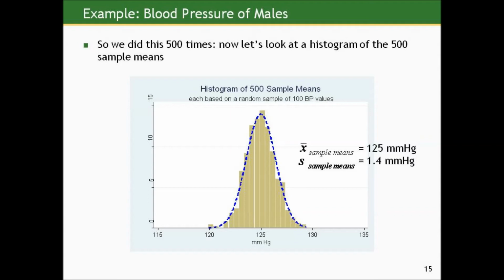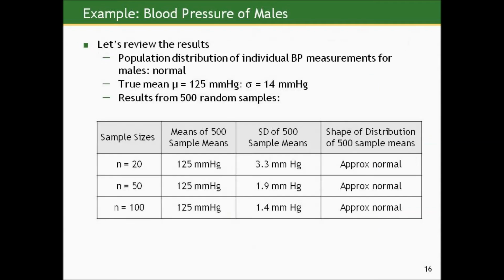Well, let's look at this here. The mean of these sample means is 125 millimeters of mercury, again. And the standard deviation of these 500 sample means is 1.4 millimeters of mercury, which is lesser than in either of the previous two distributions of sample means based on smaller samples.